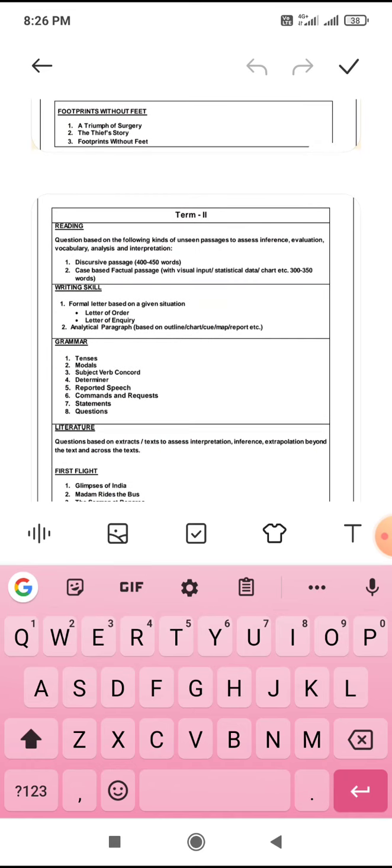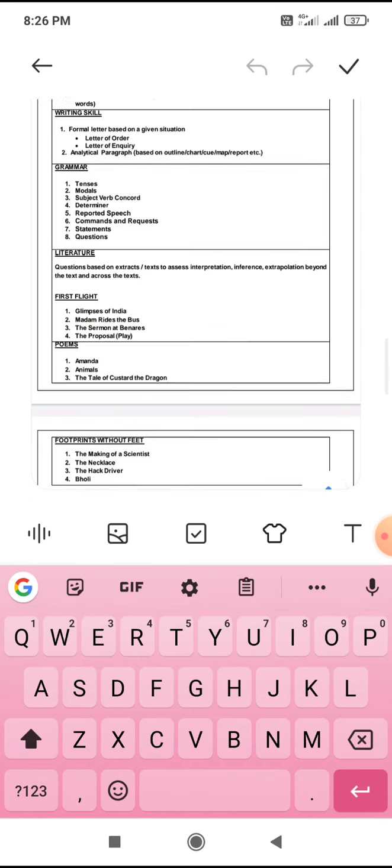Okay, now term 2, it is the same discursive passage and case-based factual passage, letter of order and letter of inquiry. Keep in mind, writing section, analytical passage, that is more or less the same. The analytical passage implies statistical data, case-based passages. And next is your grammar, it remains totally the same.